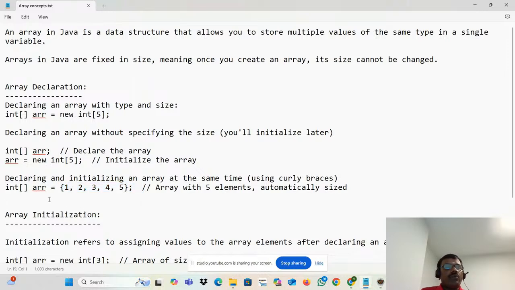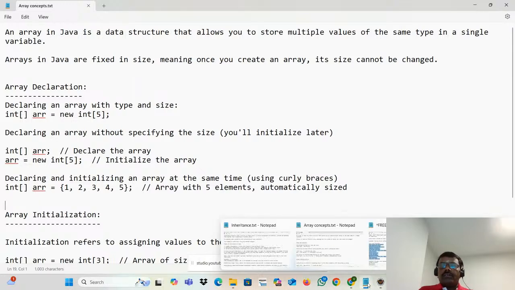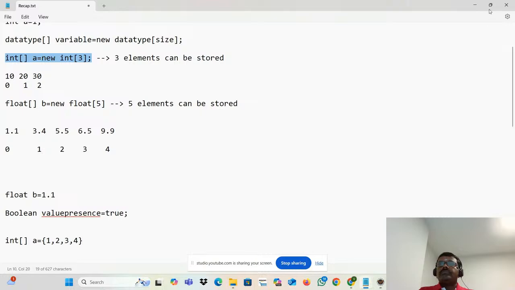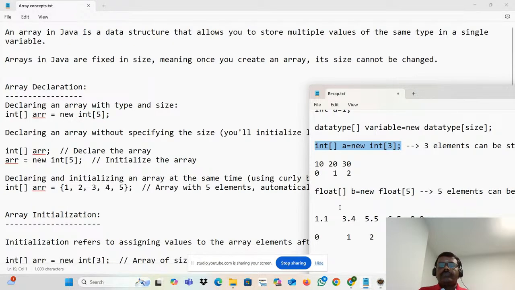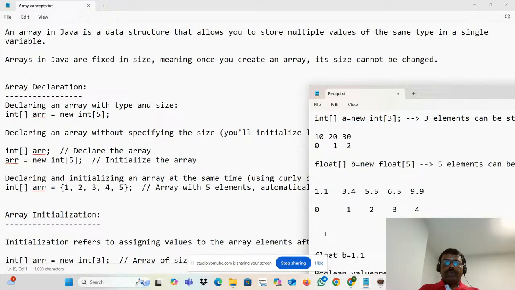Here, what we are doing is: integer a is equal to 5 comma 6 comma 7 comma 8.